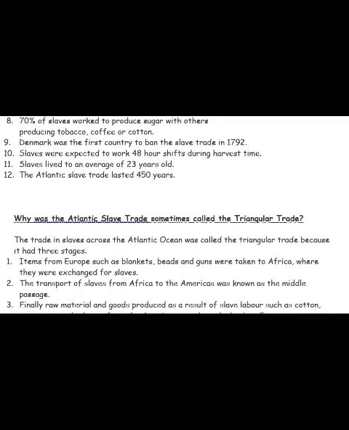70% of slaves worked to produce sugar, with others producing tobacco, coffee, or cotton. Denmark was the first country to ban the slave trade in 1792. Slaves were expected to work 48-hour shifts during the harvest time. Slaves lived to an average of 23 years old, and the Atlantic slave trade lasted 450 years.